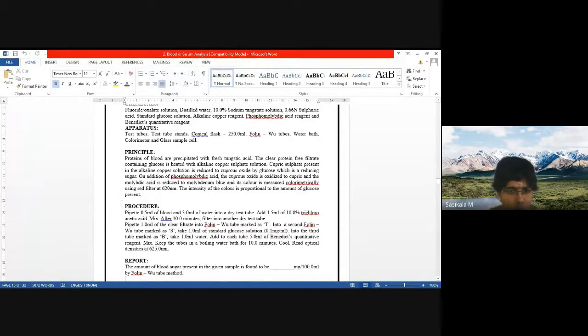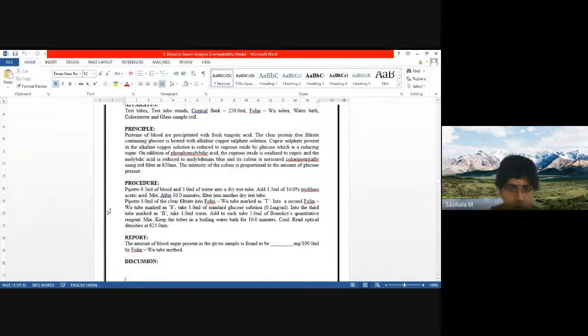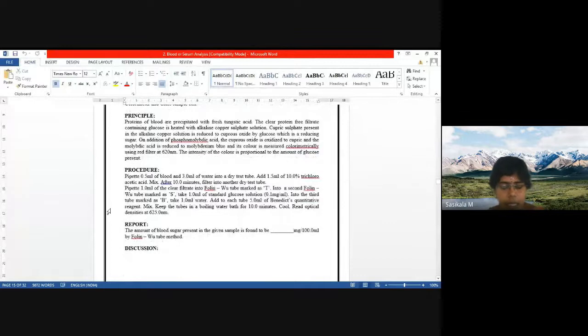Now let's move on with the procedure. So you have to draw, like creatinine estimation, you have drawn the schematic representation. In the same manner, you have to draw schematic representation for blood glucose estimation also. So 3 test tubes you draw. In each test tube you need to add 1 ml of the clear filtrate.